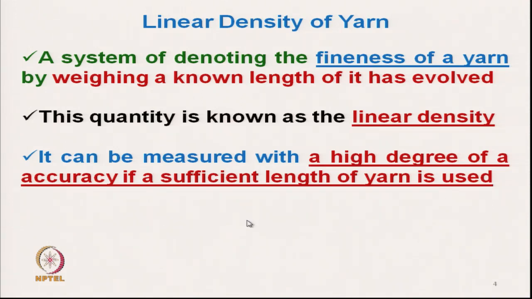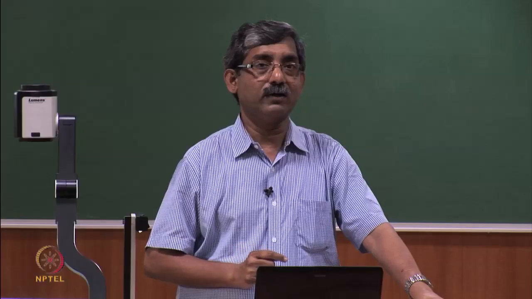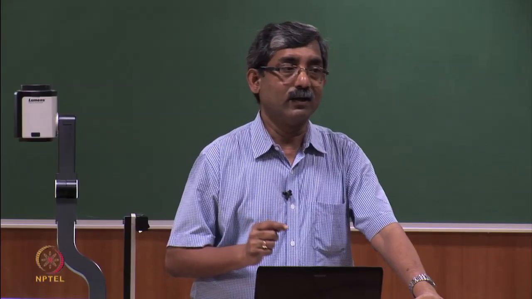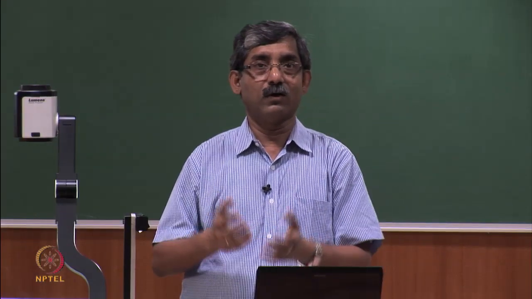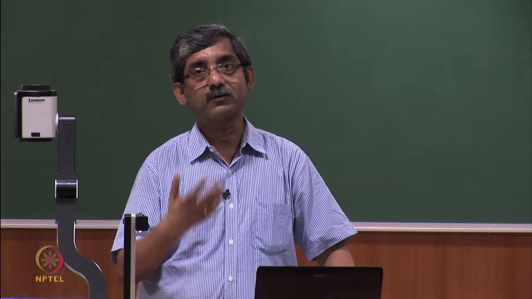It can be measured with a high degree of accuracy if a sufficient length of yarn is used. So, the linear density is extremely important for knowing the length of the yarn for a known mass of the yarn.